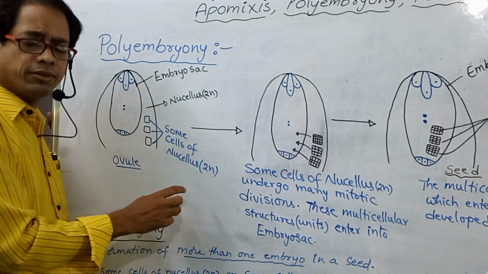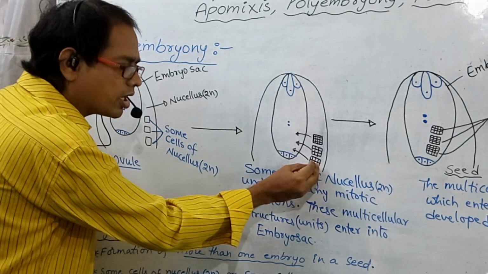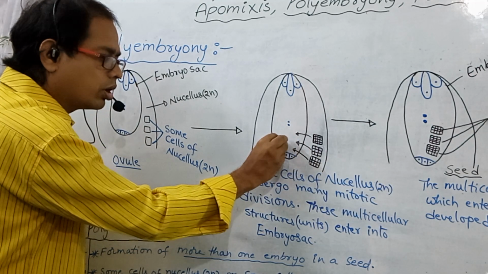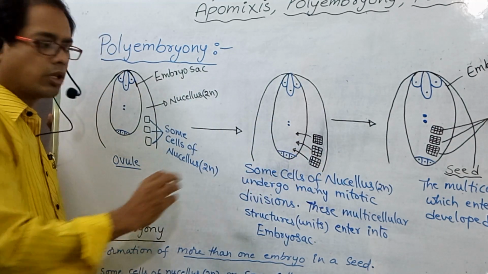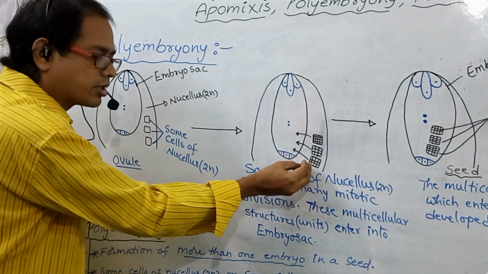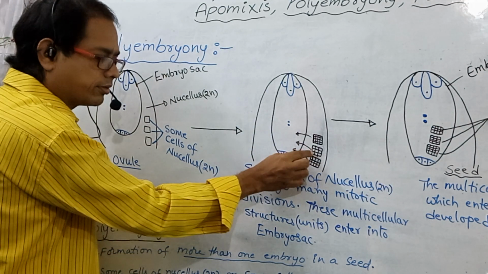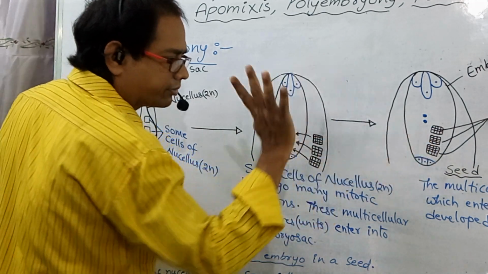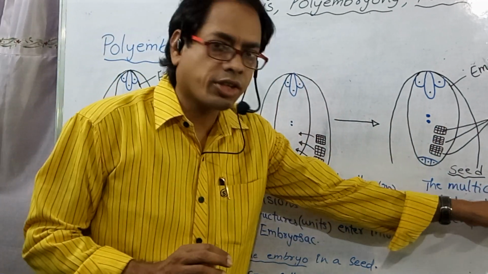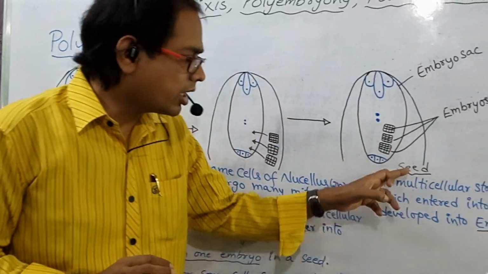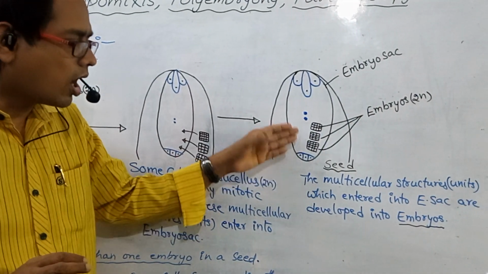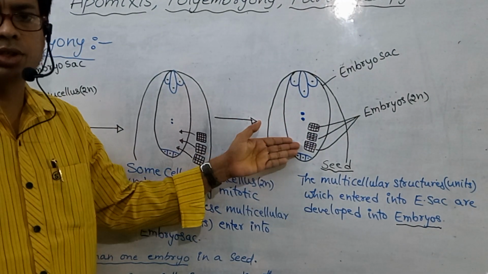These multicellular structures protrude into the embryo sac. See, entering, entered. The multicellular units which have entered the embryo sac develop into embryos.